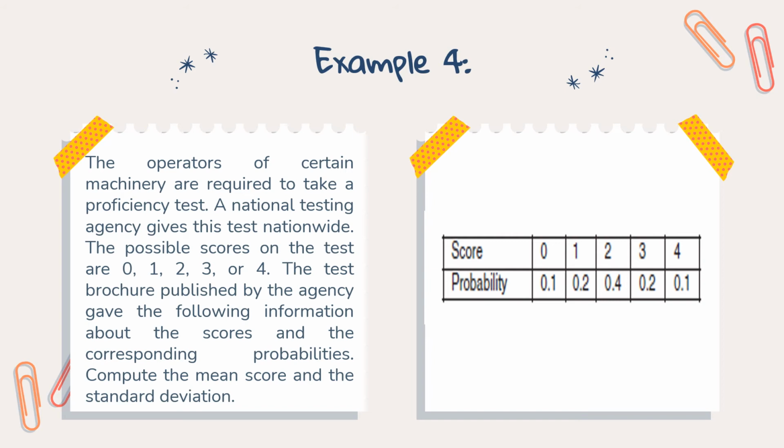The test brochure published by the agency gave the following information about the scores and the corresponding probabilities. Compute the mean score and the standard deviation. So the probability distribution shows that about 10% of those who take the test score 4 on the proficiency test, or the probability of making 4 on the proficiency test is 0.1.